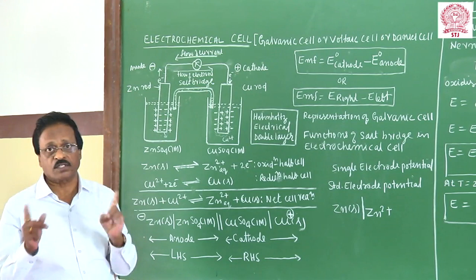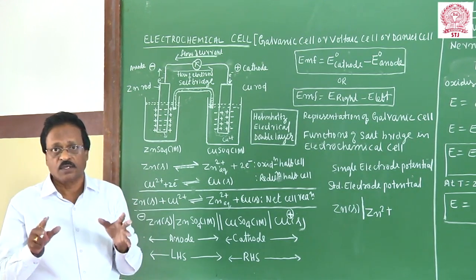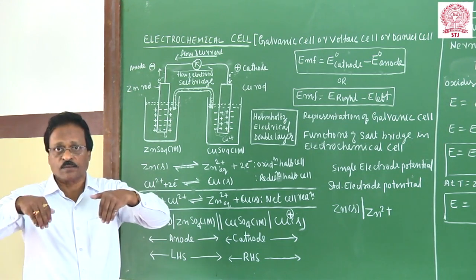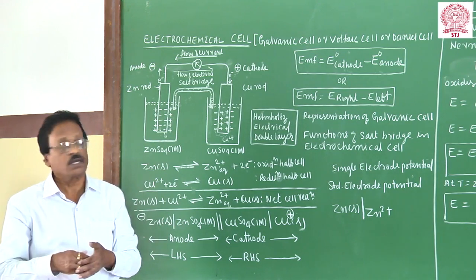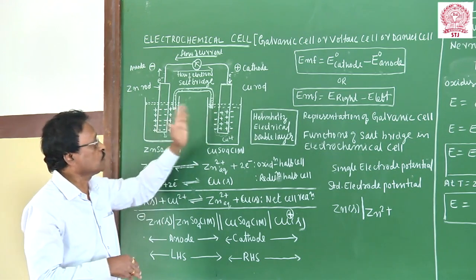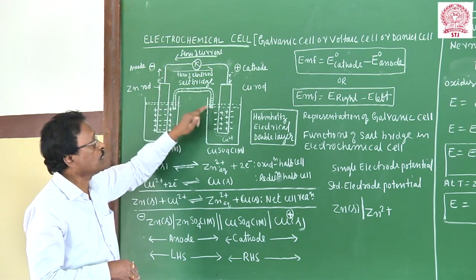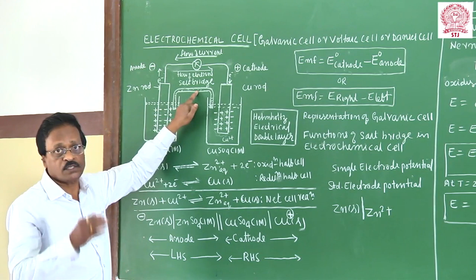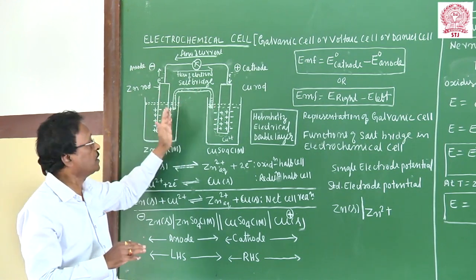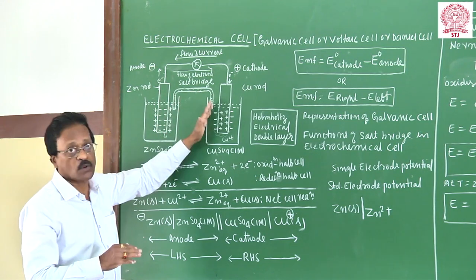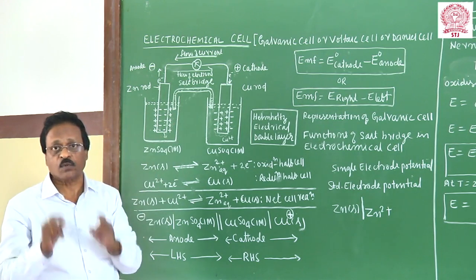You have studied electrolysis in the earlier chapter, and you have not used any salt bridge. The electrodes are dipped into the same solution, and you have studied the migration of current and the reaction occurring at the anode and cathode. Here the two half cells are connected by the salt bridge, a U-shaped glass tube containing potassium chloride. This salt bridge gives the internal contact between the two half cells. That is one function. The other is that it maintains the liquid junction potential.